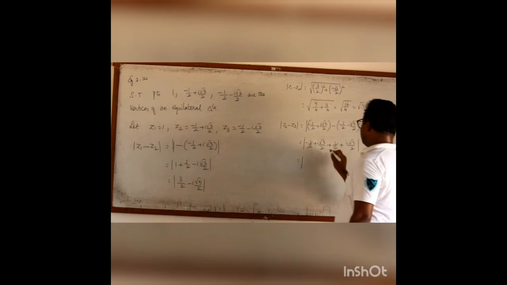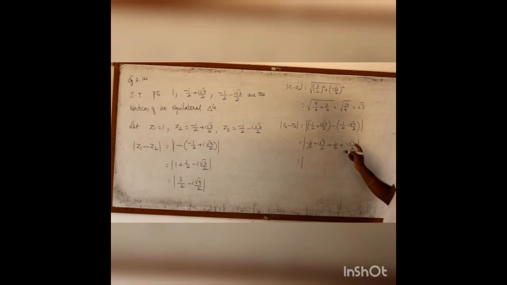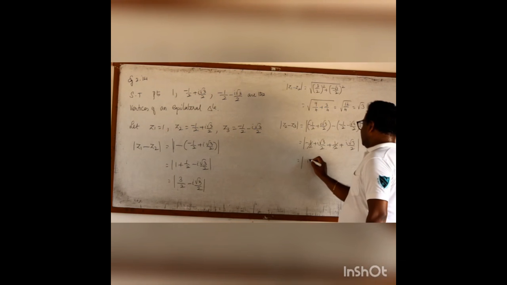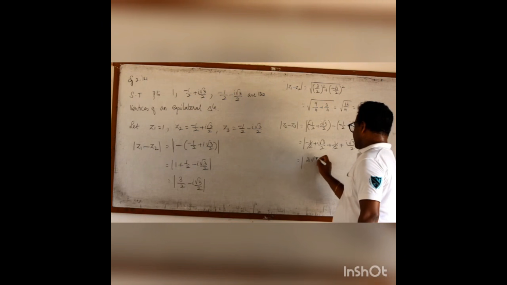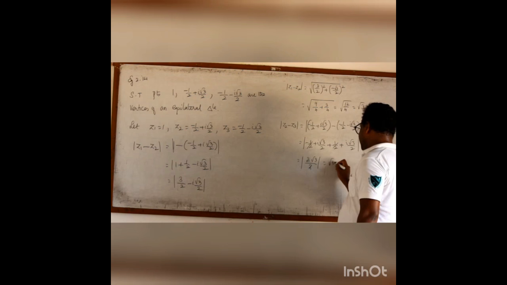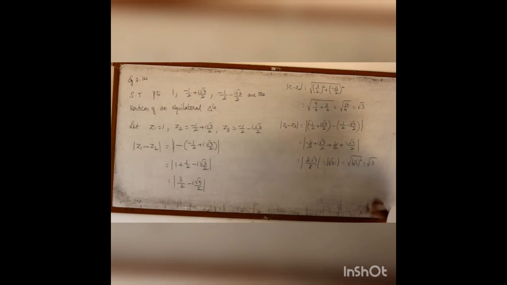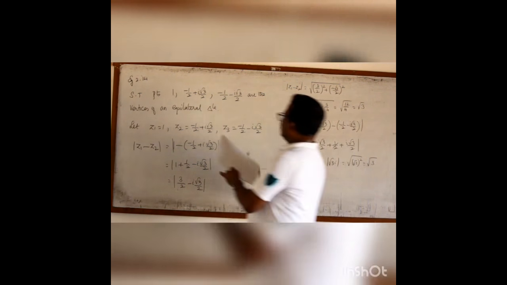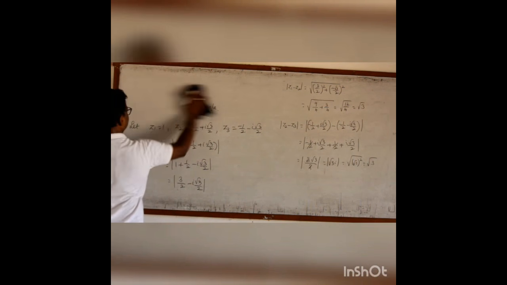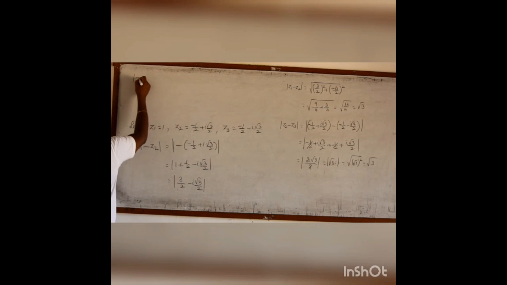The 1 by 2 cancels, and it is 2i root 3 by 2, the 2 cancels. It is the modulus of root 3 i, which is root 3 the whole square, root 3.